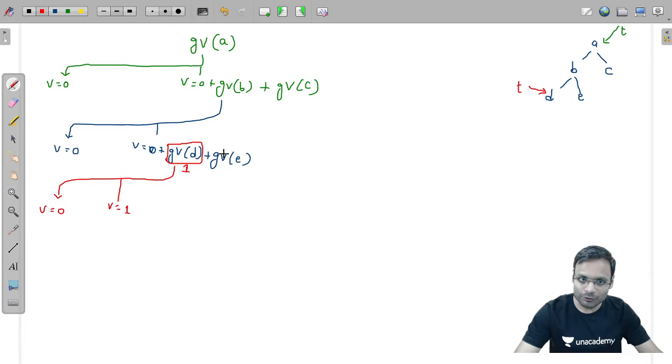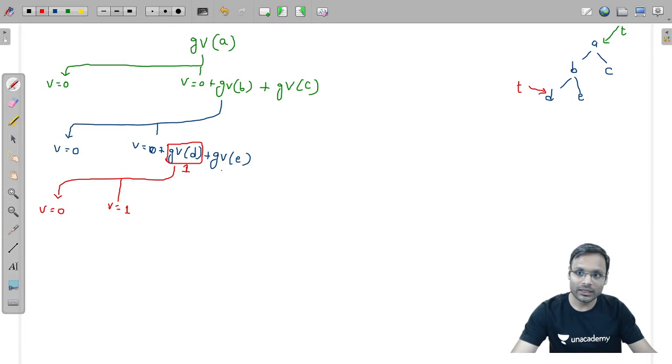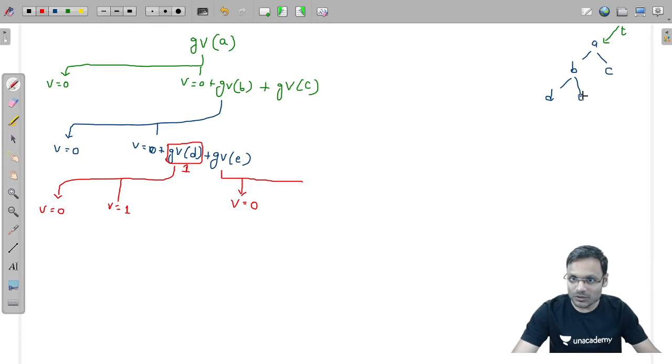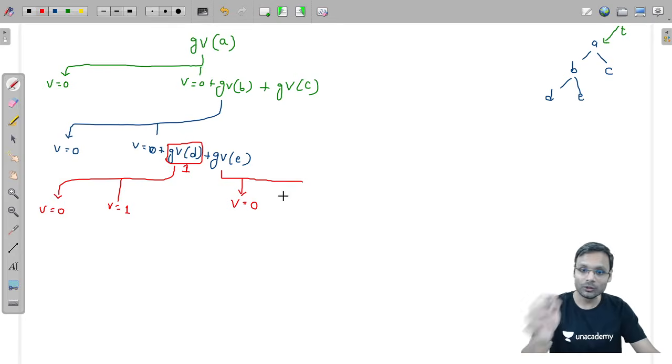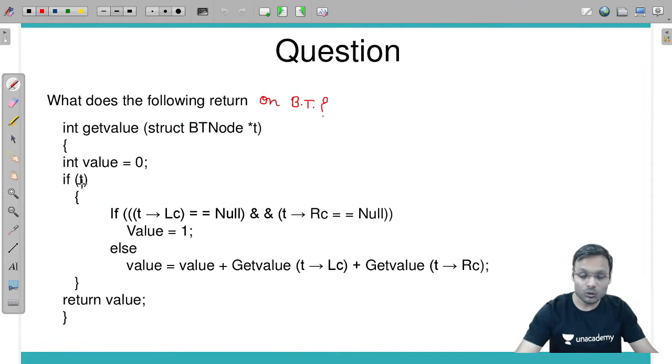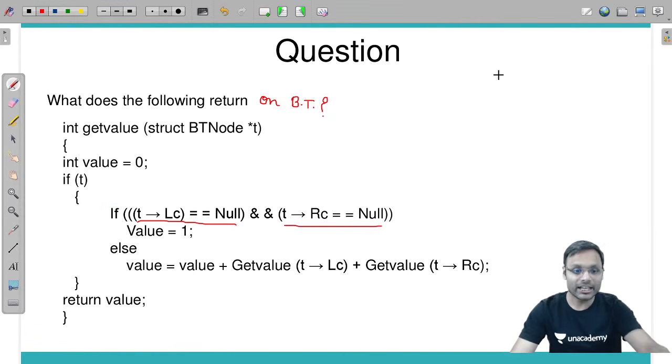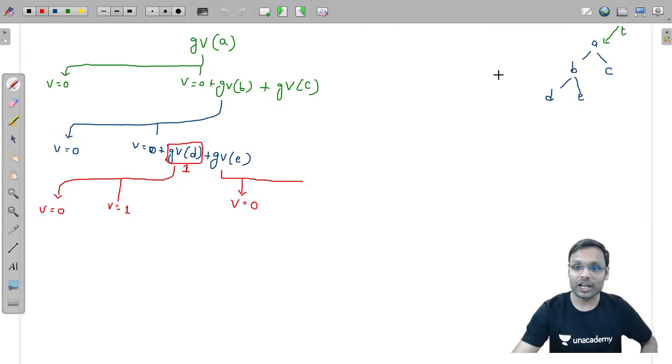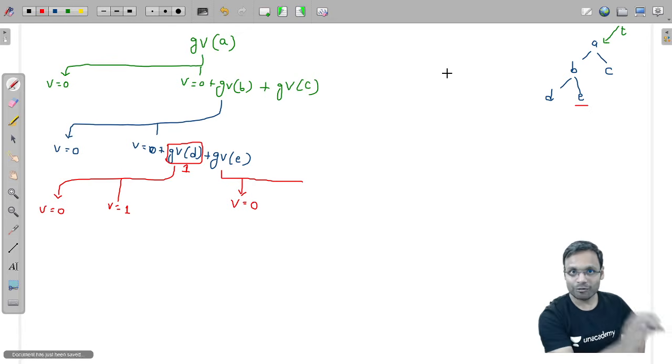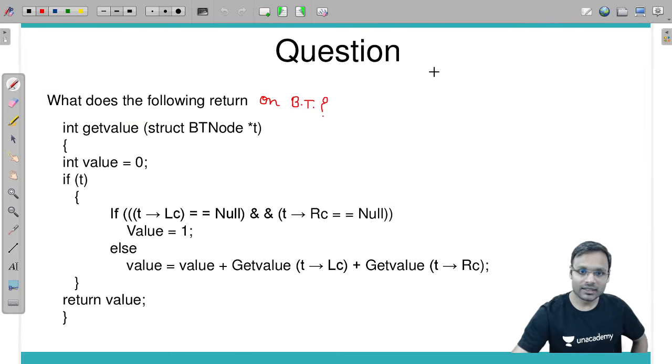Now I'll call get value function with E. Initially value is equal to 0, right? T pointer is now pointing to this particular E, fine. Now I will check whether T is true. Yes, pointing to E node means true. Is left child and right child null? Yes, true. Left and right child both are null. You can check, is that correct? Yes, null.